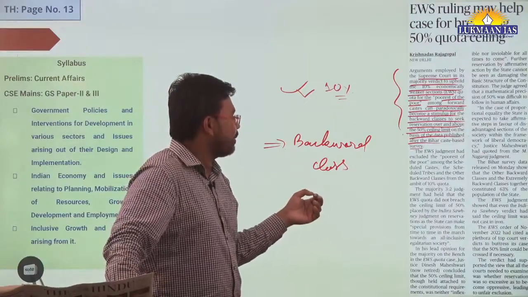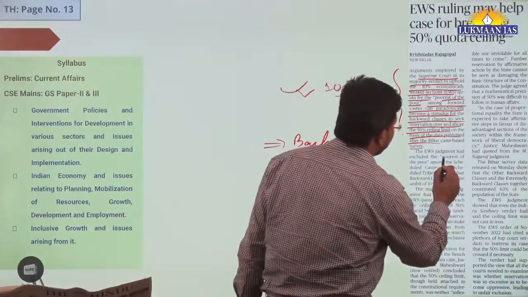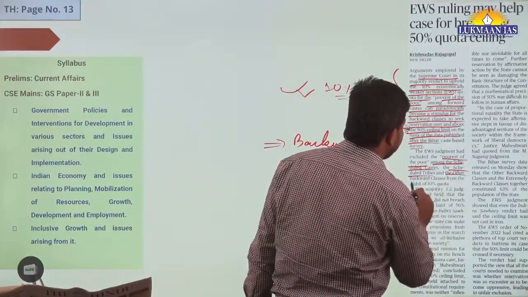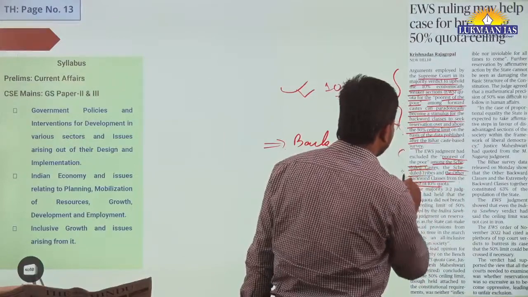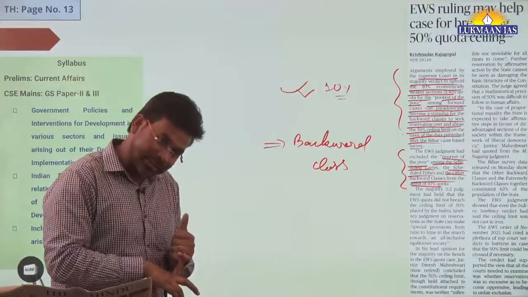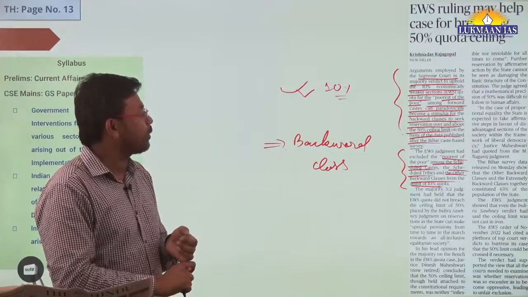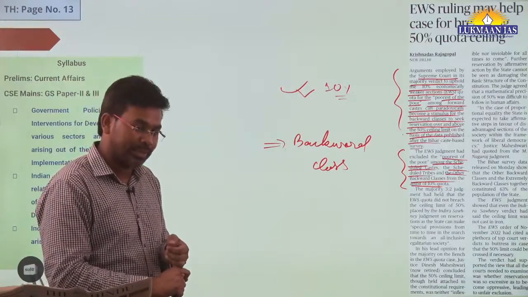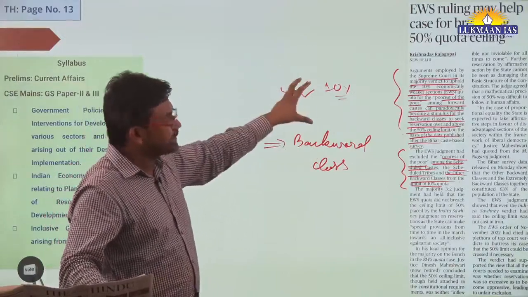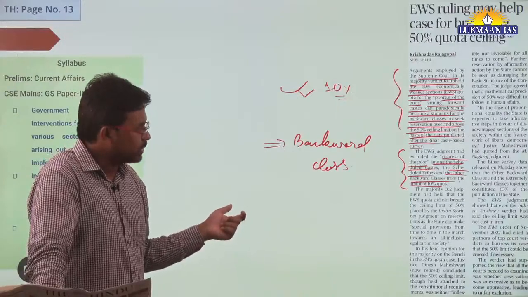So in this article they have mentioned that the EWS judgment has excluded the poorest of the poor among the scheduled castes, scheduled tribes and other backward classes from the ambit of quota. Yeah, because SCs have a separate reservation, STs have a separate reservation, and backward classes under OBC have a separate reservation. So the Supreme Court of India has given a ruling that this 10% will be for people from the upper caste. Okay, so this is the thing.